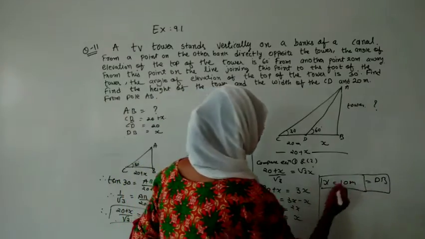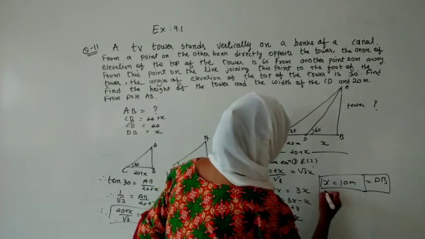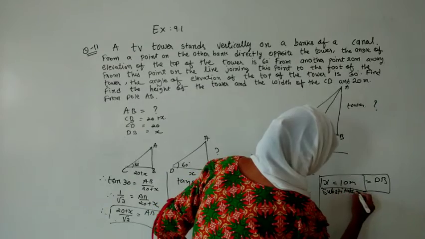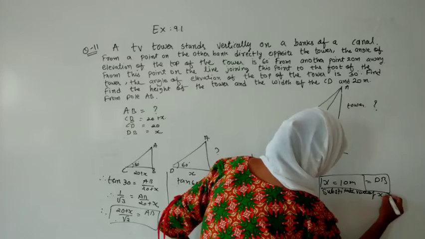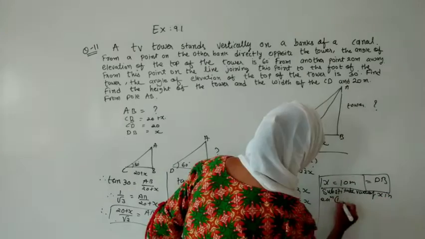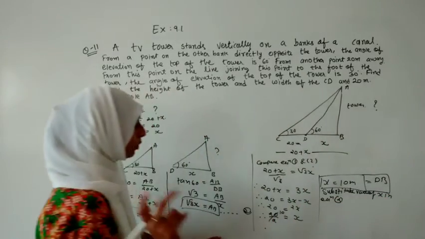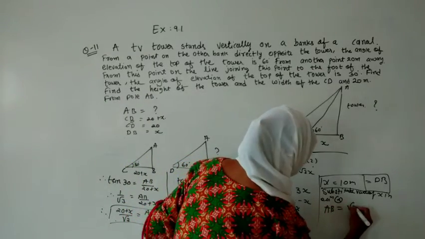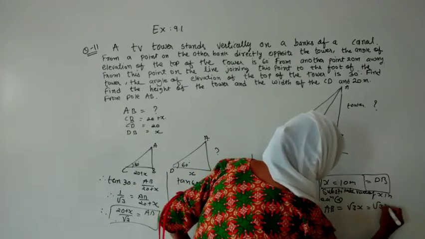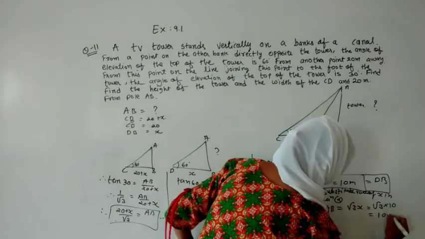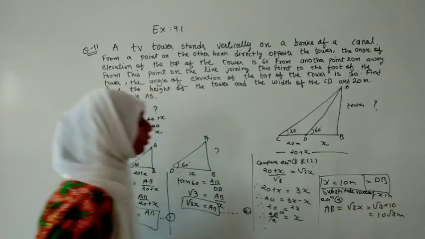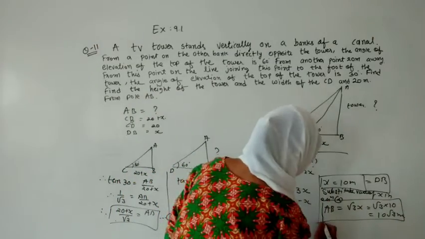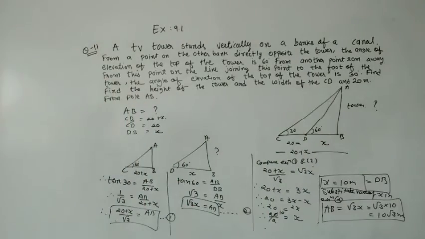So I am substituting the value of x in equation 2. So here I will write substitute value of x in equation 1 or 2. I am substituting in 2, so I am writing it. So here I will write AB is equal to under root 3x. So it will become under root 3 into 10. So it will look like 10 under root 3 meter. And if you want to substitute the value of under root 3, that is 1.73, you can substitute. But this answer is also correct.